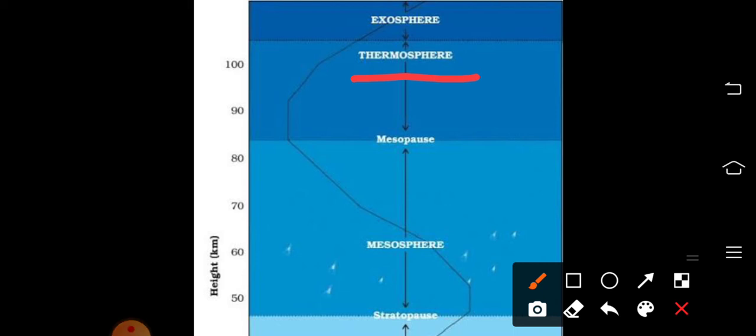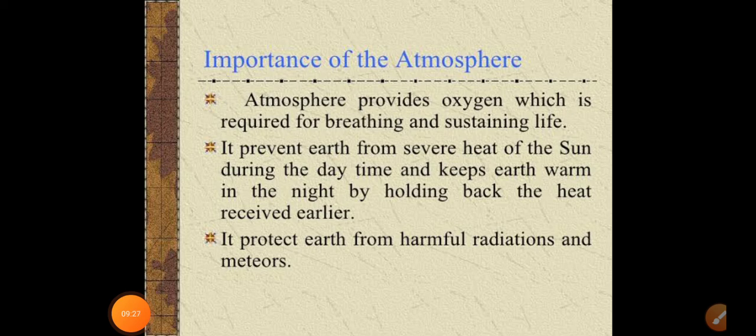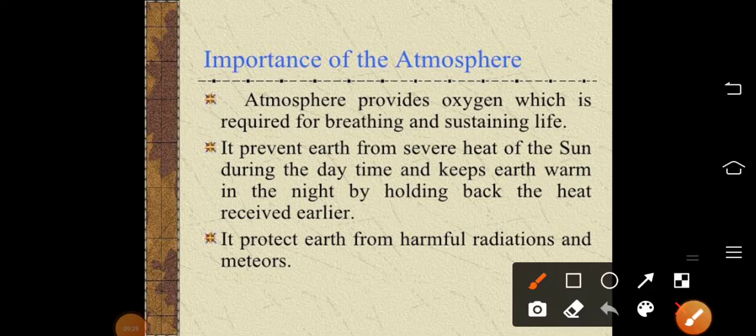Okay, so that is the structure of the atmosphere. So we have learned the composition as well as the structure. So let us have a look at the importance of the atmosphere to the earth and the living organisms on the earth. Yes, I mentioned it earlier. The atmosphere provides oxygen which is required for breathing and sustaining life. All the living forms need oxygen for breathing, isn't it? Plants as well as animals.